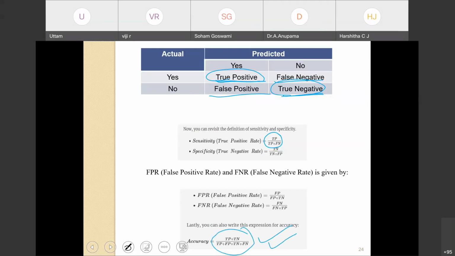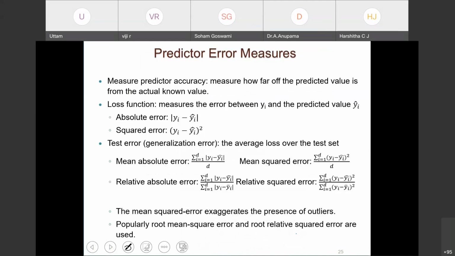Okay. The same concept can also be extended for multi-class problems. I will show you in the next slide. Other errors like absolute error and squared error are also popular. People also sometimes compute mean absolute error, mean squared error, root mean square error. Root mean square error and root relative square error are also very popular. Okay. The mean squared error is sometimes affected by the presence of outliers.